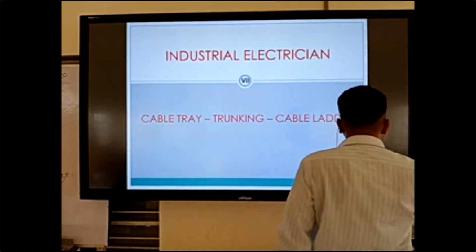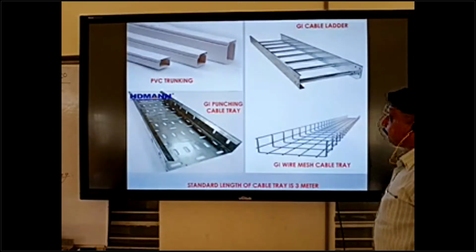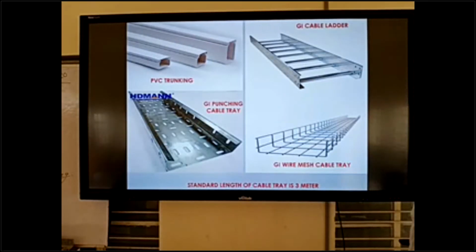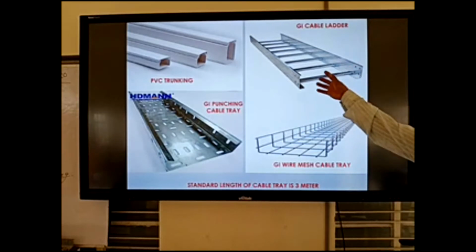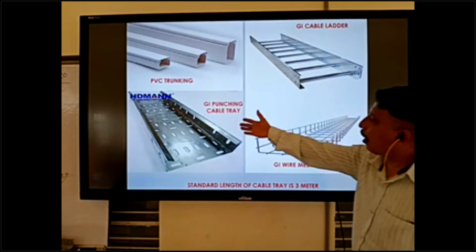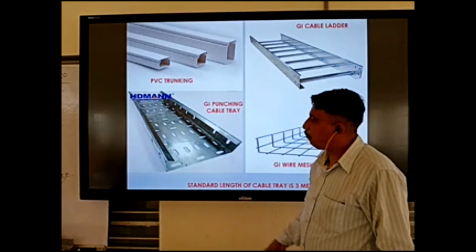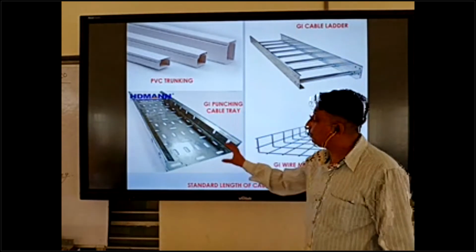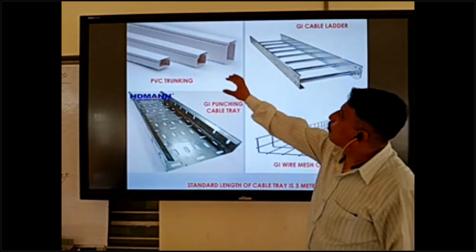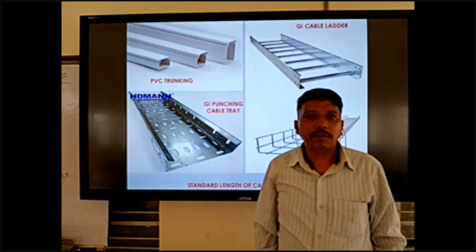Okay, so next, we have the image of a cable tray. This is the cable tray, punching type cable tray. This one has holes inside. This is PVC trunking.